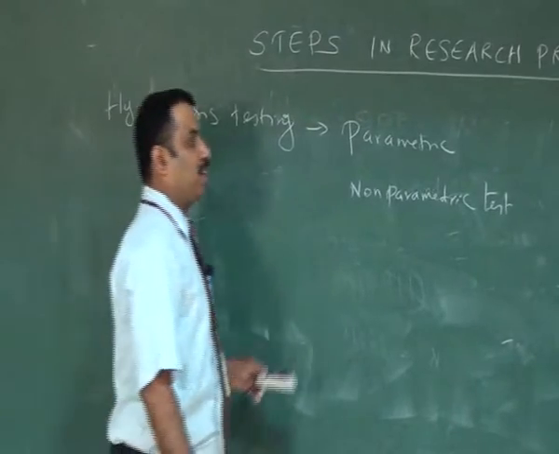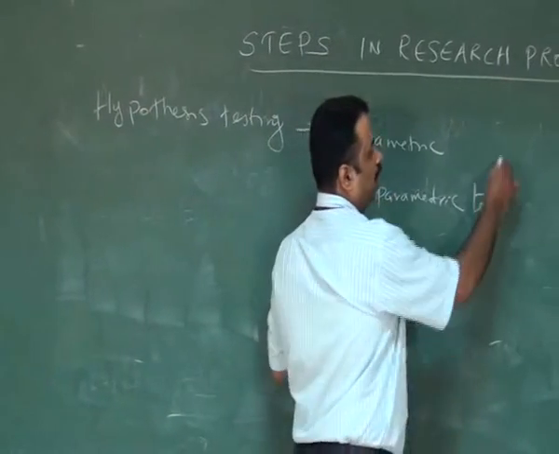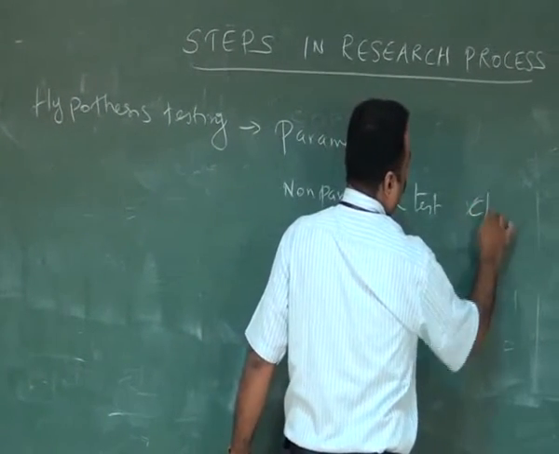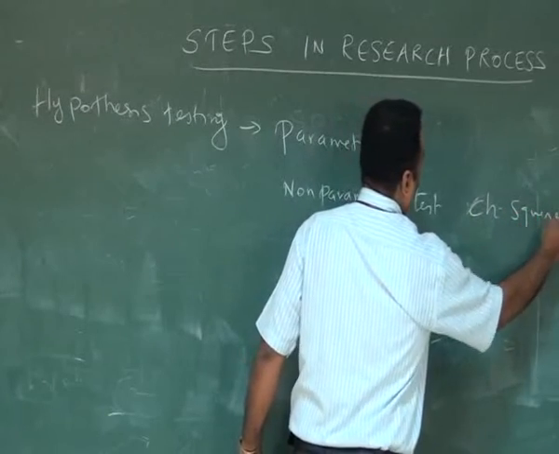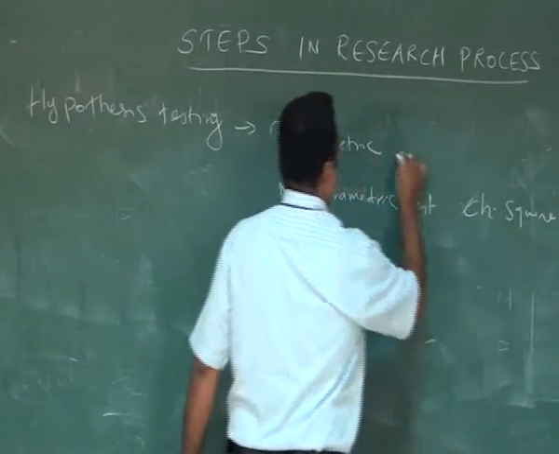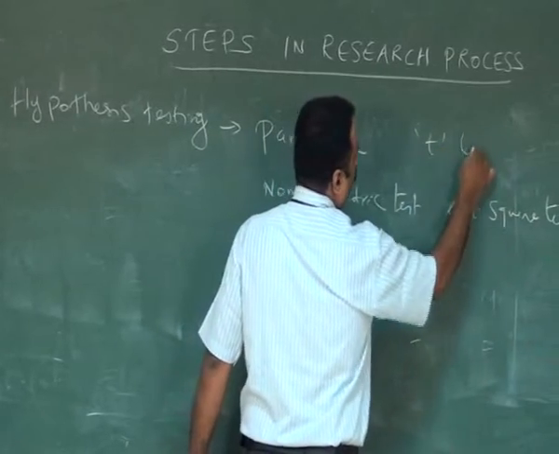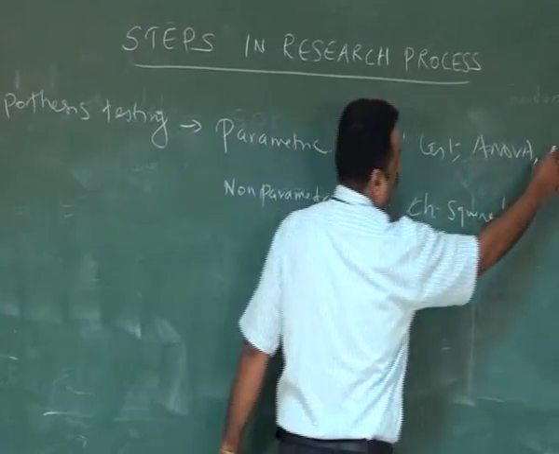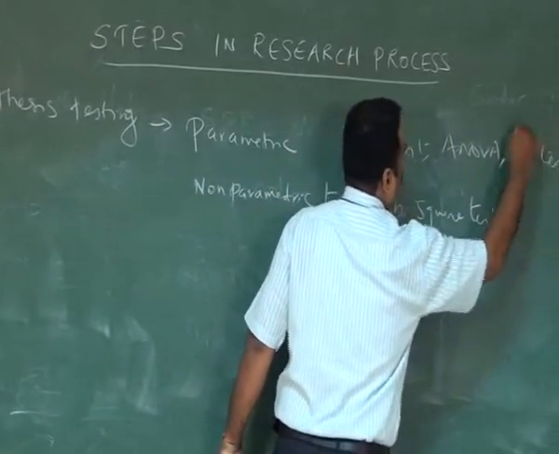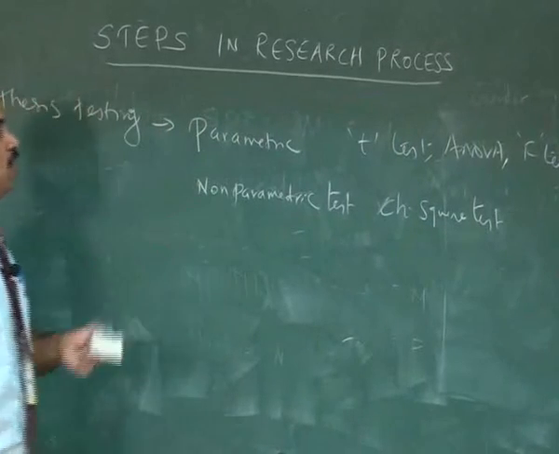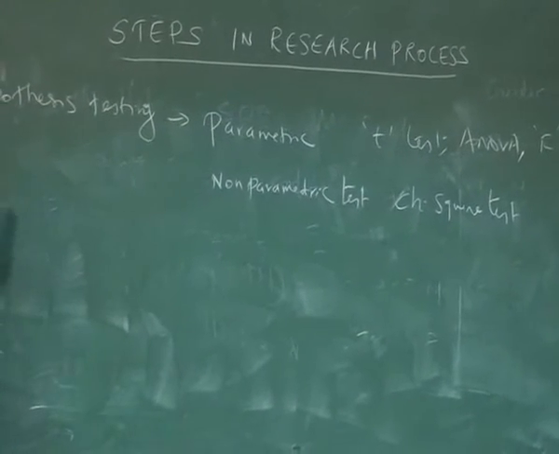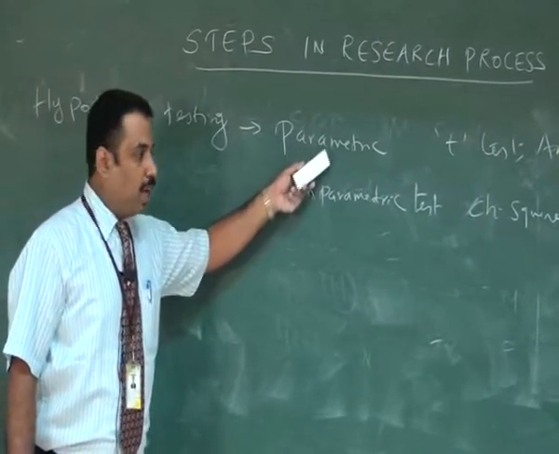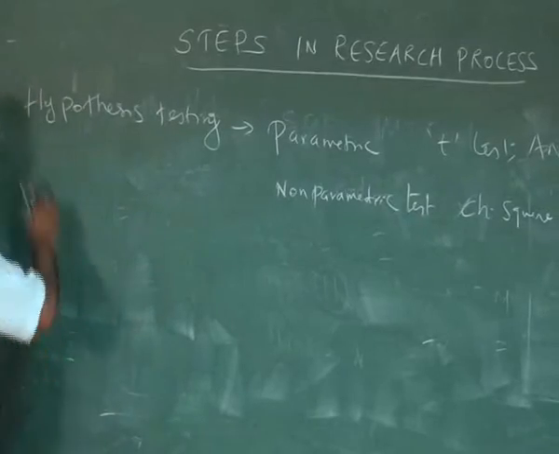So different parametric tests are available. We can use them from SPSS. For example, for non-parametric tests we normally use the chi-square test. In the case of parametric tests, we are using t-test, ANOVA, f-test. So in our SPSS software, there are more than 200 various types of tests available. So the researcher can go and use any parametric or non-parametric test.